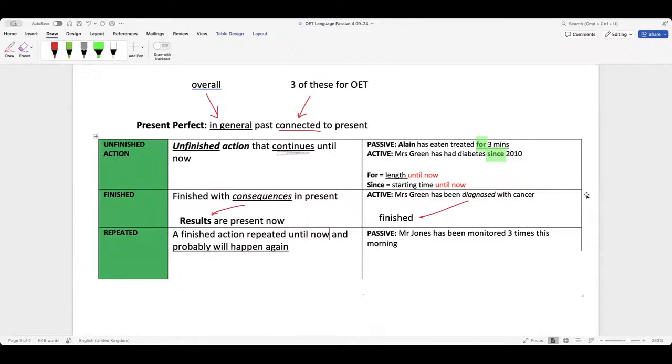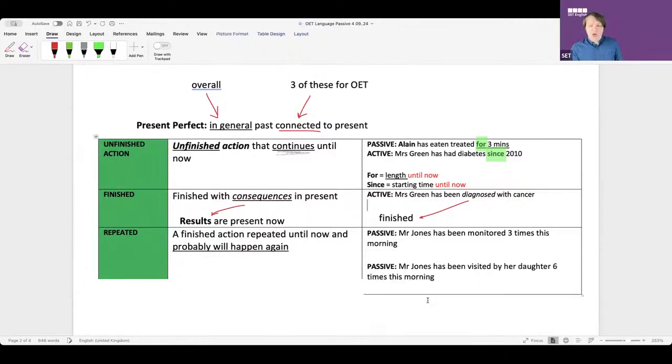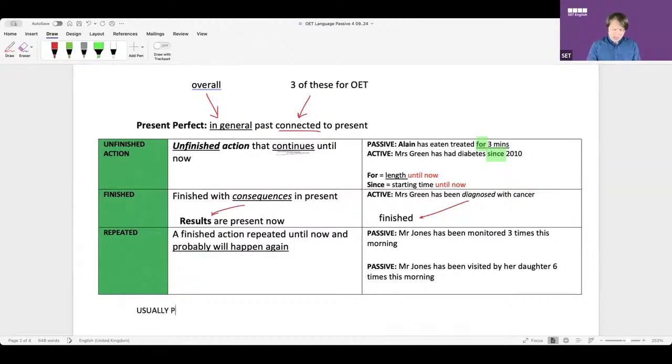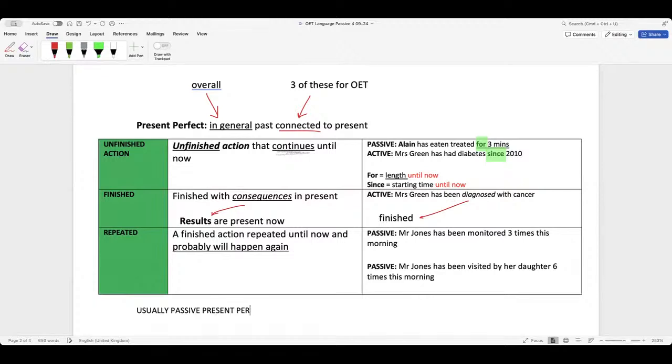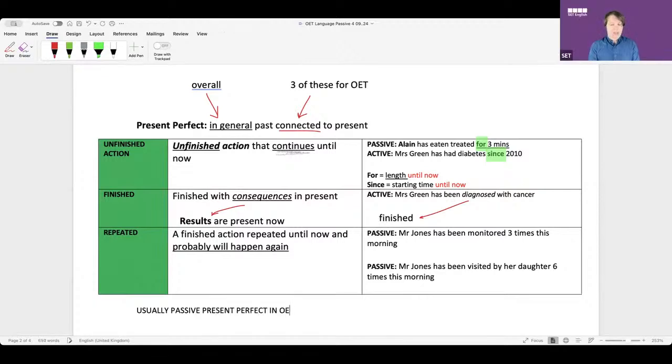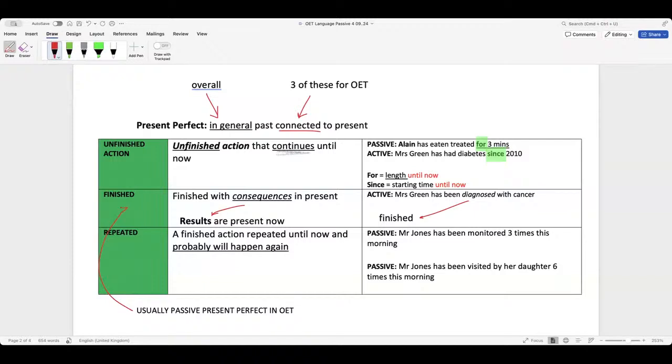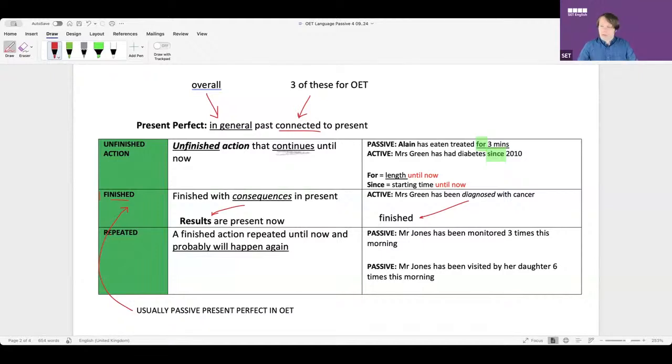Does that make sense, everyone? Now, if you remember this from yesterday, what is the most common one? What is the one in the passive? Usually passive will be one of these. Anyone remember this? Usually passive, finished present perfect. In OET, he says finished. Who said that? Was that Ravi? Yes, Alain. Yeah, it's usually this one. That's the number one way that you can use it, the most usual way. What about the second most usual way?